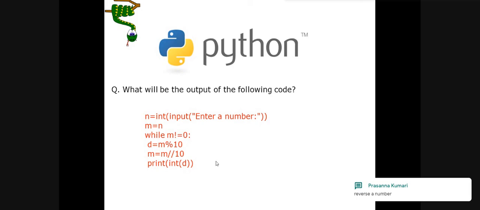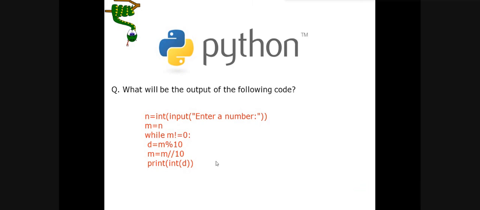We are using this input statement to get the number from the user and converting it into an integer value. Then in the next step, I am conserving this integer value into some other variable so that at the end we can compare. And this temporary number that I have created here, I am comparing till this number becomes 0. Till then, we need to perform all these steps that are given here.